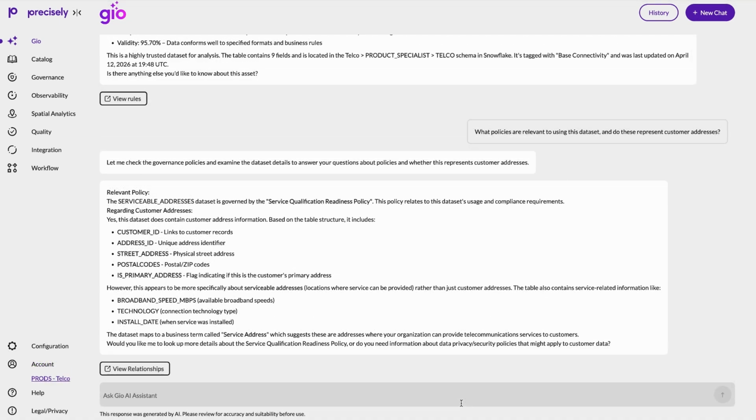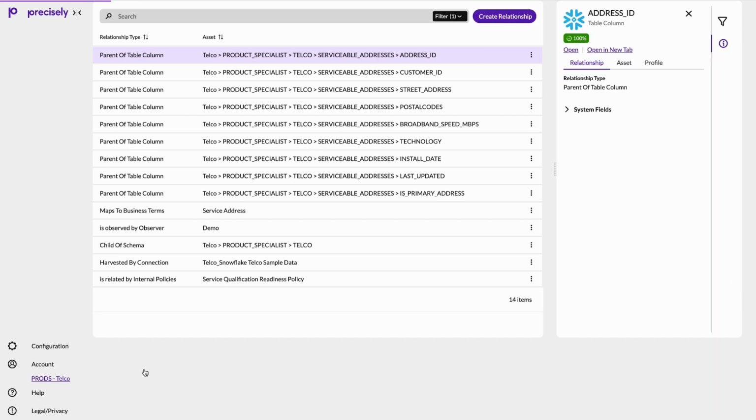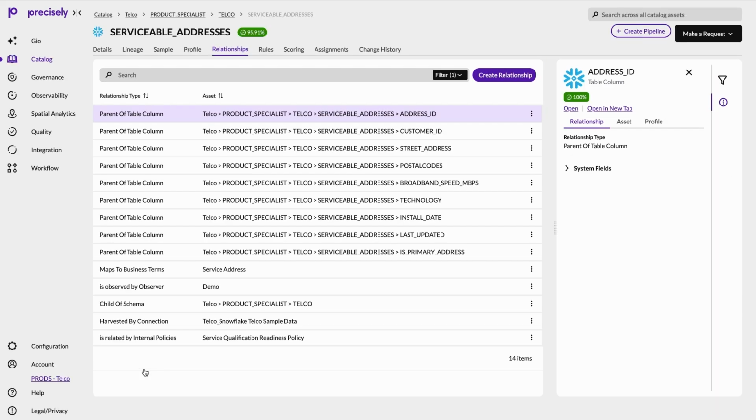We've asked what we need of Geo, we can just as easily hop over to the catalog to explore on our own. Geo has linked us to the relationship details within this dataset. Let's view the overall dataset details.